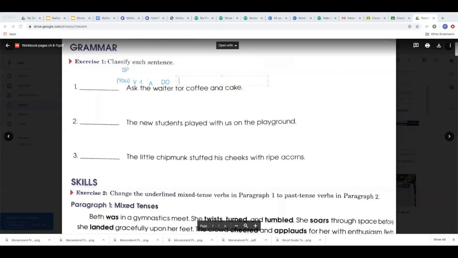For is a preposition. For what? Coffee and cake. These are compound objects of the preposition. And is a conjunction.